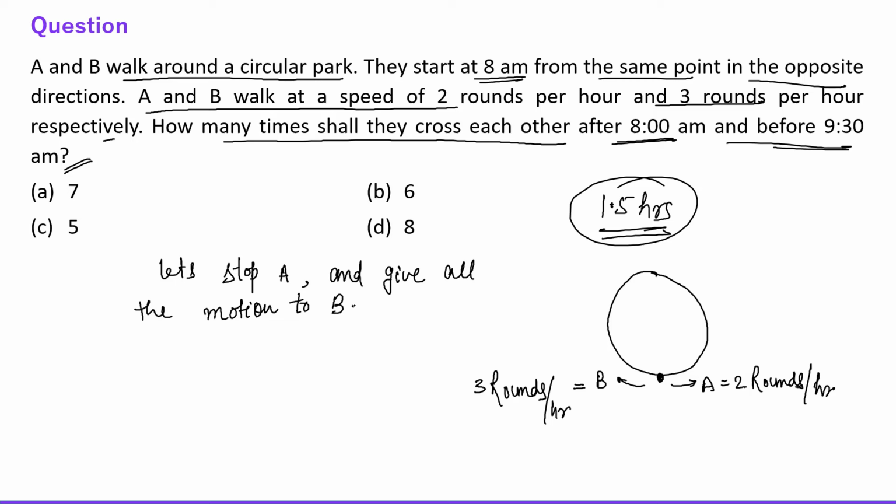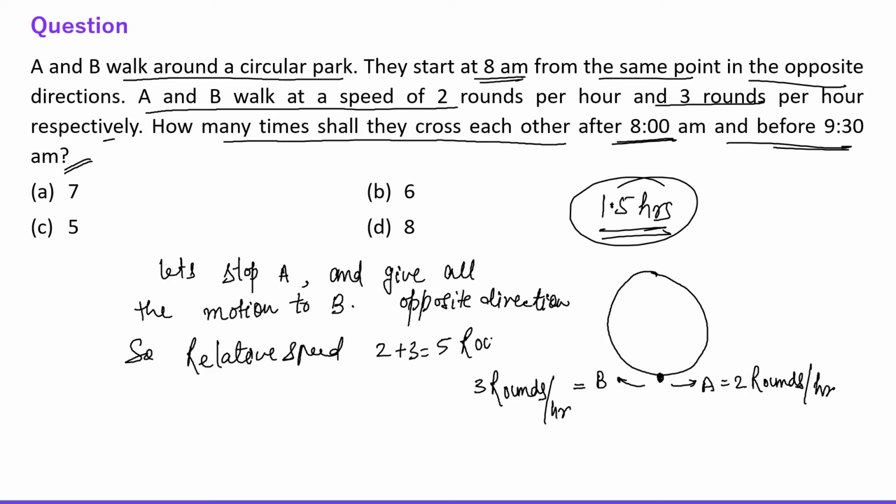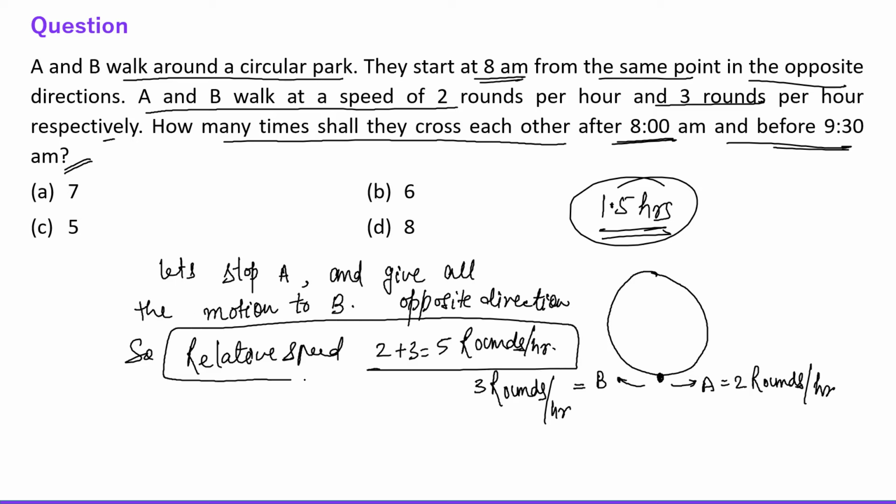Fine. Since they are moving in opposite direction, the relative speed will be 2 plus 3, 5 rounds per hour. Okay, right. Relative speed will be 2 plus 3, 5 rounds per hour.